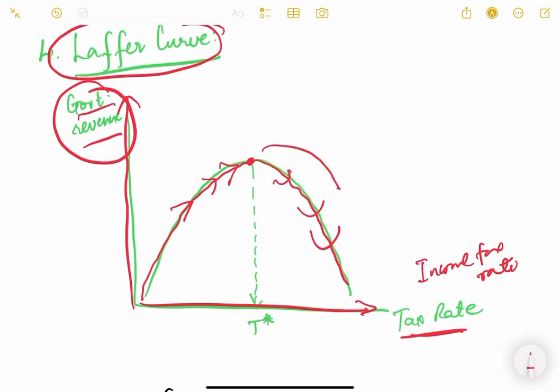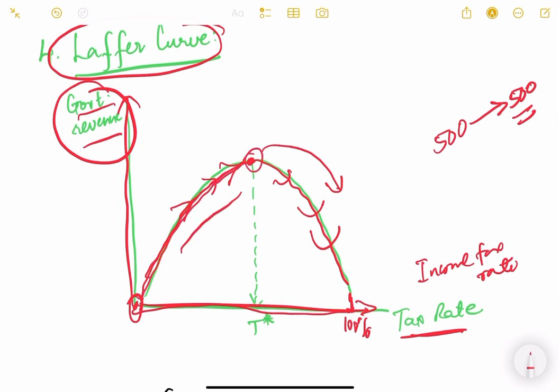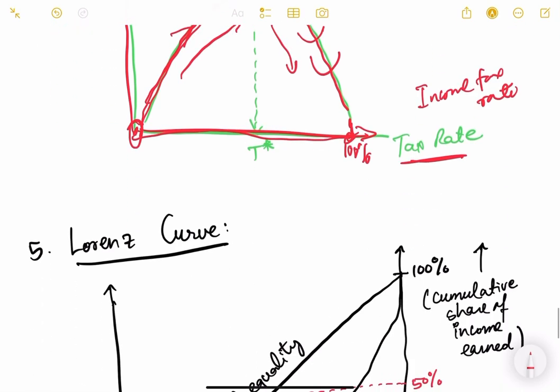After this point people start evading taxes, and people will work less because now the government is taxing them more. If the tax rate is 100%, government revenue will be zero. Why? Because nobody will work. 100% tax means, for example, if you are earning 500 rupees, the government is going to take away this 500 rupees as tax. So nobody will work, right? So at 100%, government revenue will be zero. The Laffer curve says that initially, when tax rates are increased, up to a certain tax rate revenue increases, but after that it falls, and at 100% it is zero. So this is the Laffer curve.